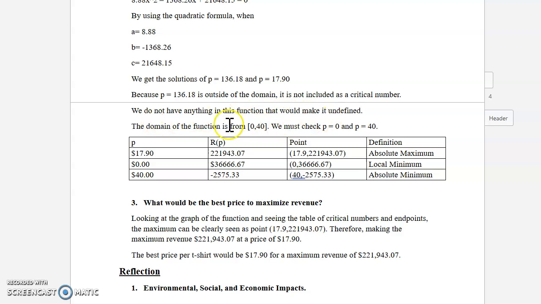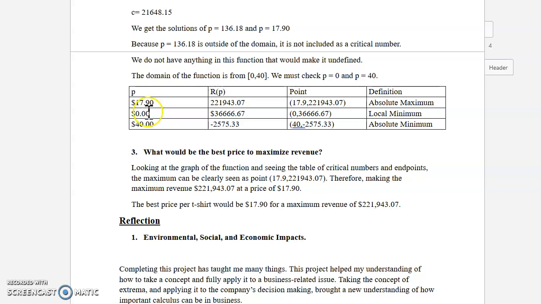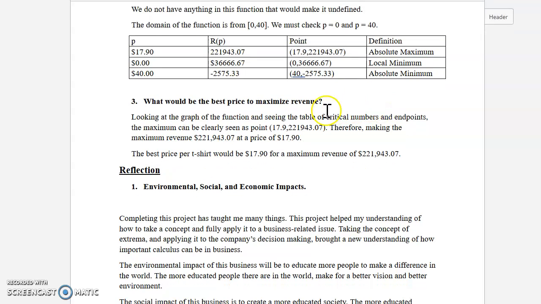We don't have anything in the function that makes it undefined, and the domain of the function is from 0 to 40, so we must check p equals 0 and p equals 40 as well. So I created a table here: 17.9, 0, and 40, our respective y values, our points, and the definitions, and then here we have our absolute max.